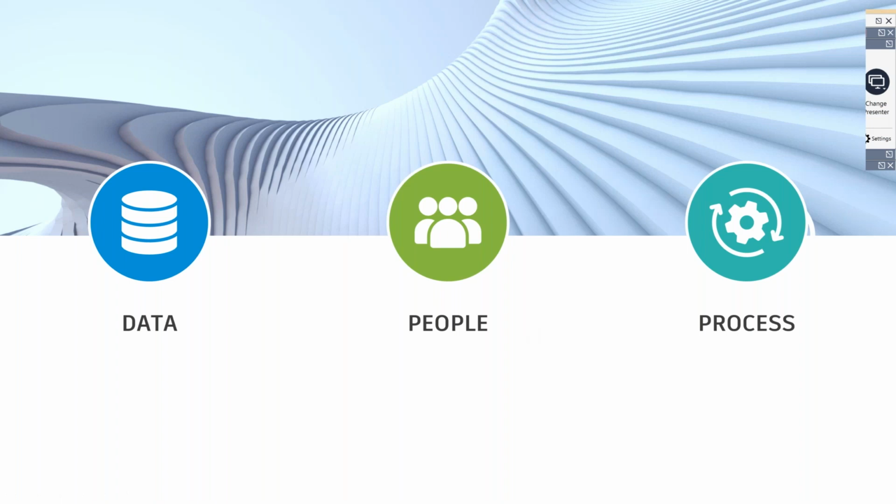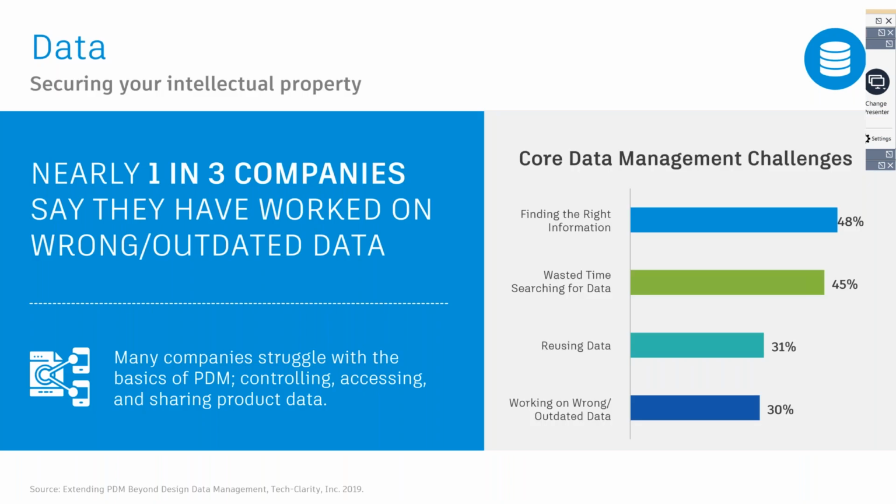An organization creates a lot of data. Many people access that data, and those people have to adhere to certain standards or processes that are maintained within the organization. So let's take a deep dive into some of these key critical points.